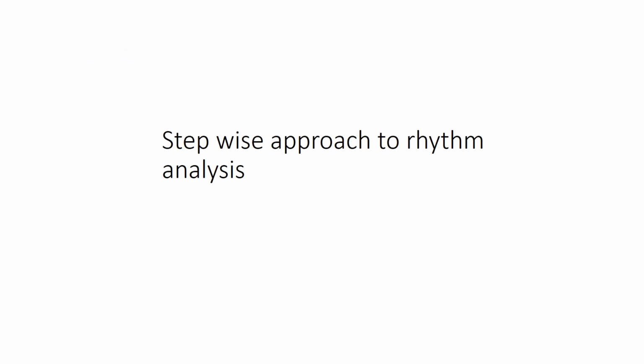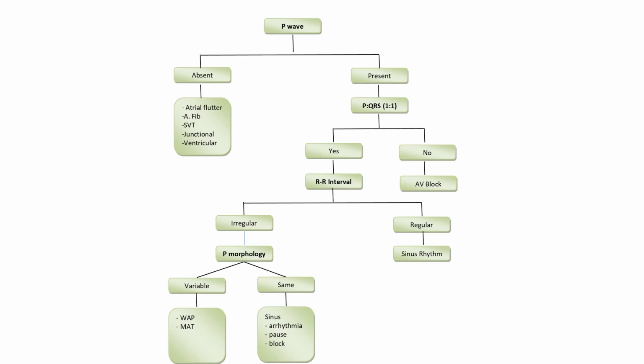After discussion of all the arrhythmias, we come here to a stepwise approach toward the diagnosis of rhythm. In this approach, there is a 4-step algorithm. The first step is to see whether the P wave is present or absent. If the P wave is absent, then it can be either atrial fibrillation or flutter. It can be supraventricular tachycardia, or it can be a junctional or a ventricular rhythm. You can identify all these rhythms from the discussion already done in this video.